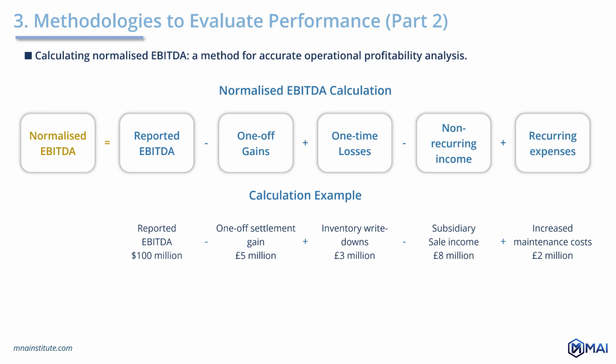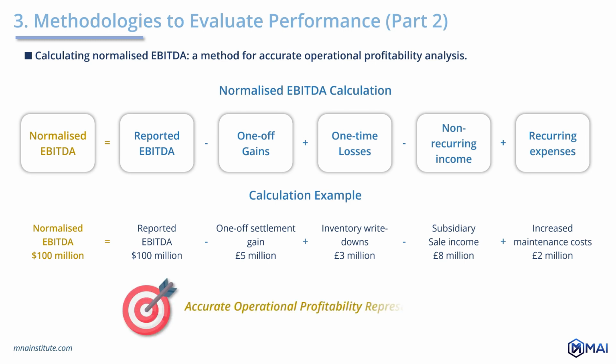Then, to obtain a normalized EBITDA, those items are adjusted as follows. Normalized EBITDA equals £100 million, minus £5 million, plus £3 million, minus £8 million, plus £2 million, equaling £92 million. This calculation strips the reported EBITDA of its exceptional items, presenting a figure that more accurately reflects the company's operational profitability.